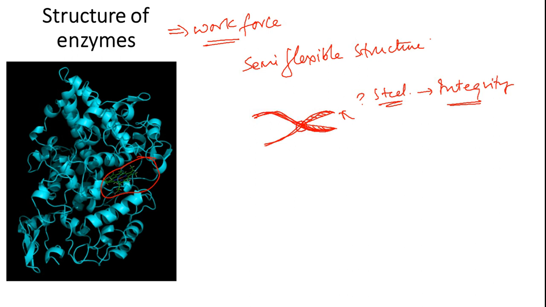But here we have a region where it allows the entire system to become flexible, so that it can move in these directions to achieve your ultimate objective of cutting a paper. So it needs to be semi-flexible. You need to have structural integrity as well as semi-flexible environment is also needed.